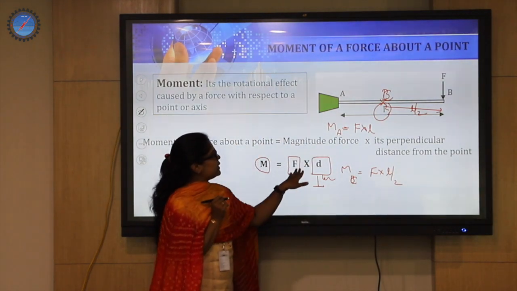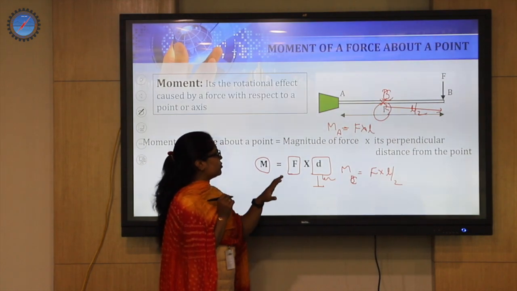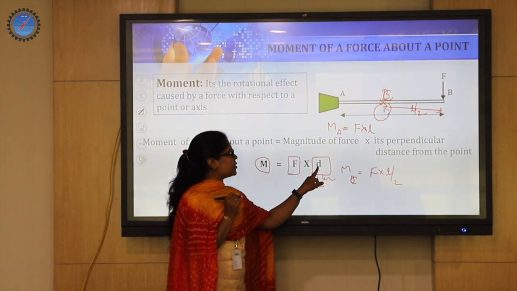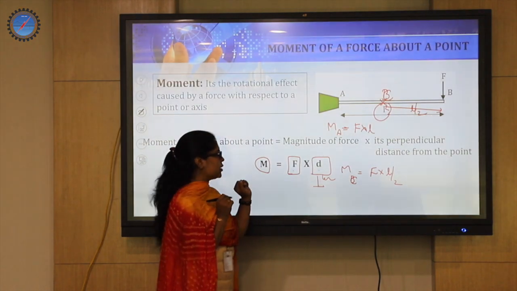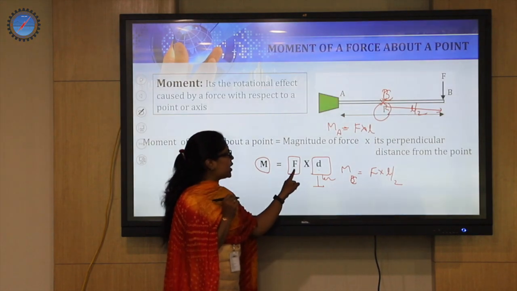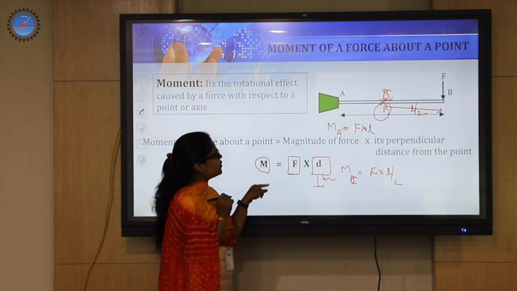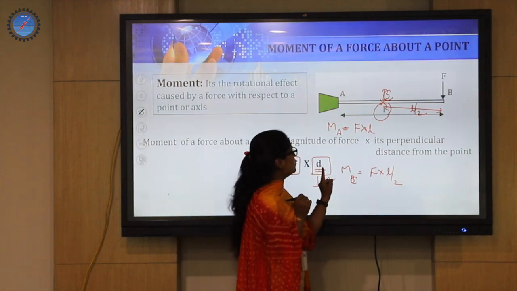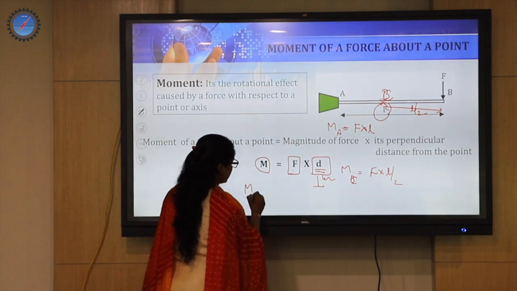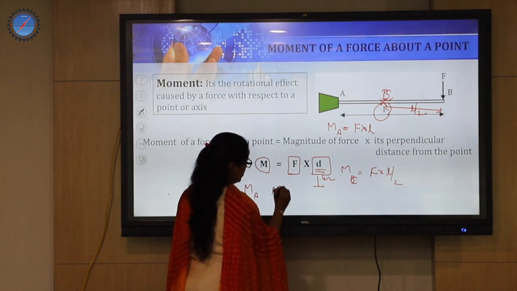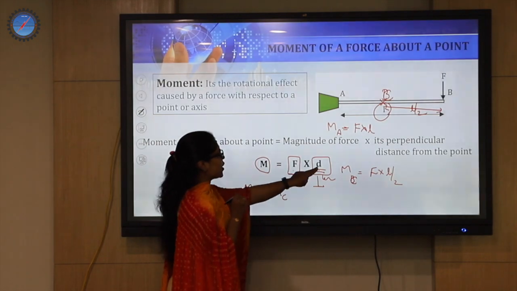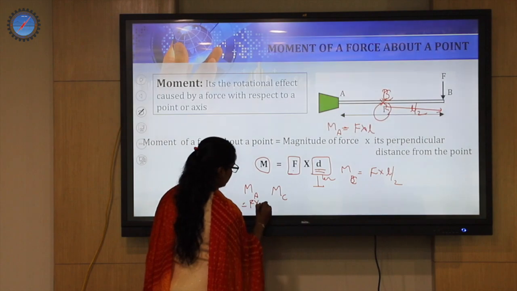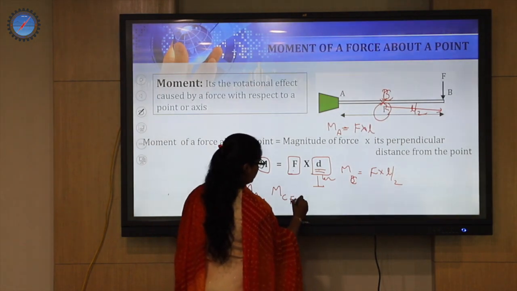So what do these two different points denote? That moment is purely dependent on force and it has its influence along with the direction, correct? So if the same force is considered for moments at different locations, the location is decided by the D value, so MA is different, MC is different, because the same force is located at different distances. This may be F into D1, this may be F into D2.